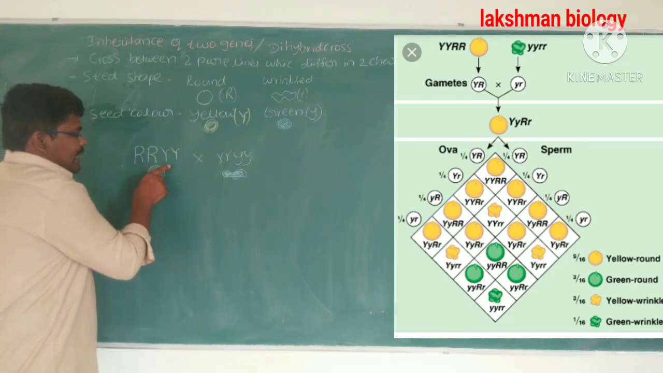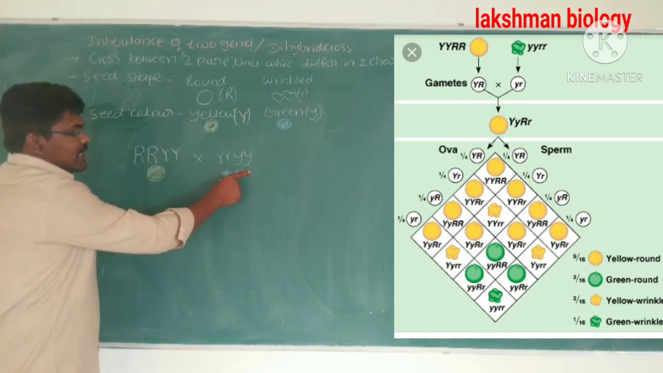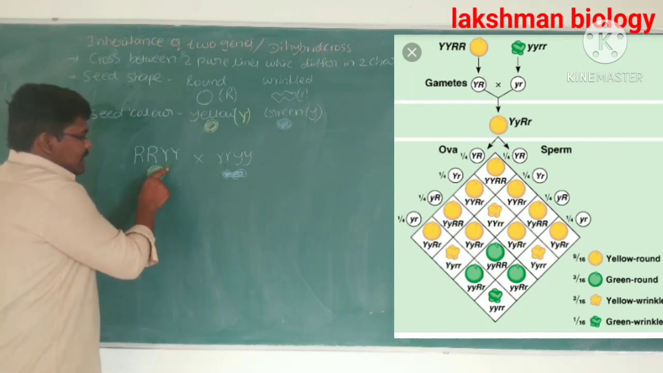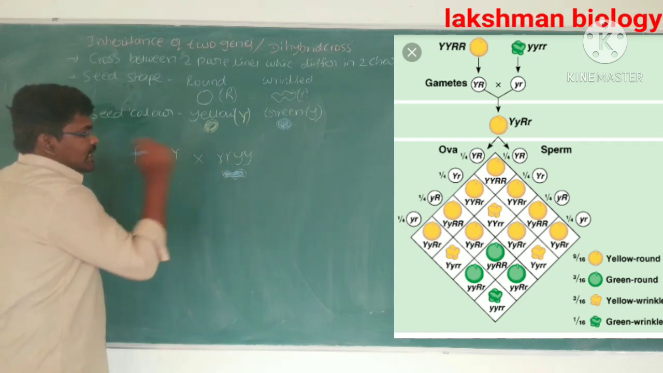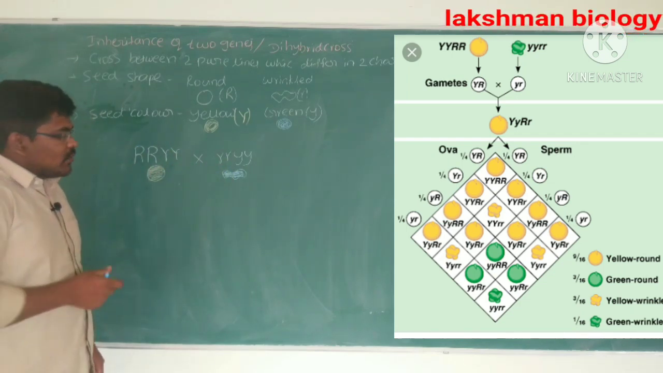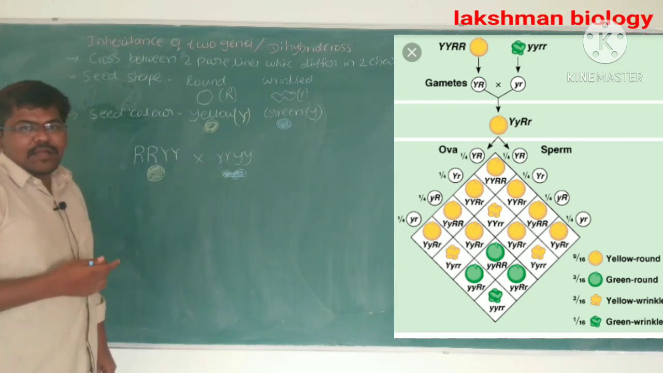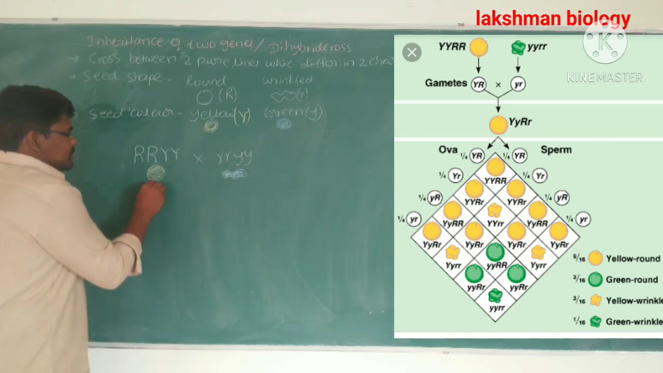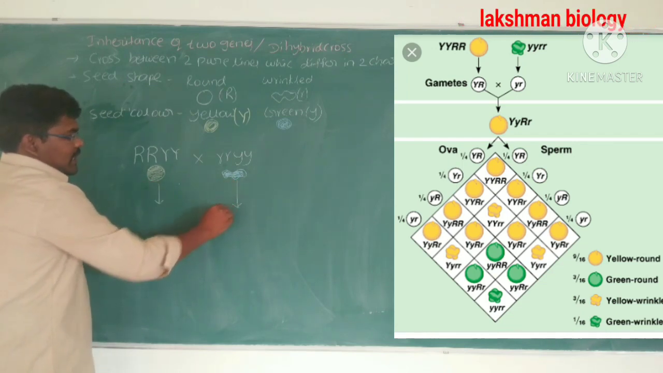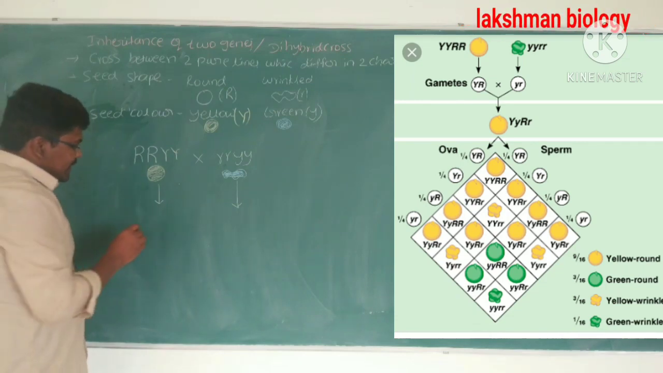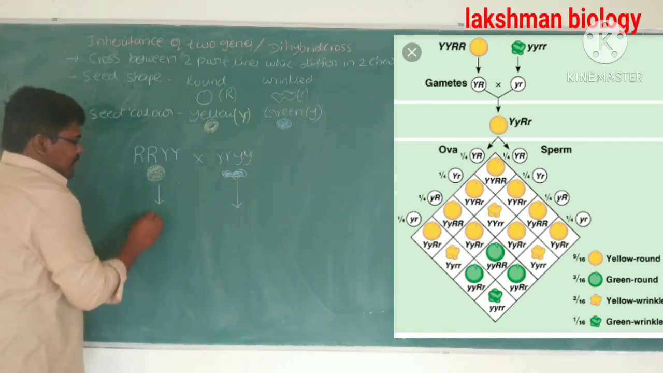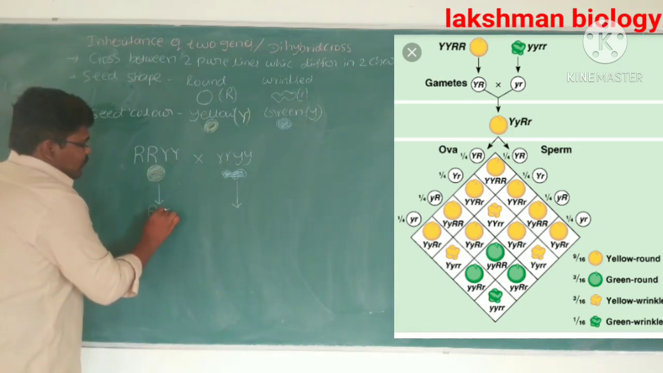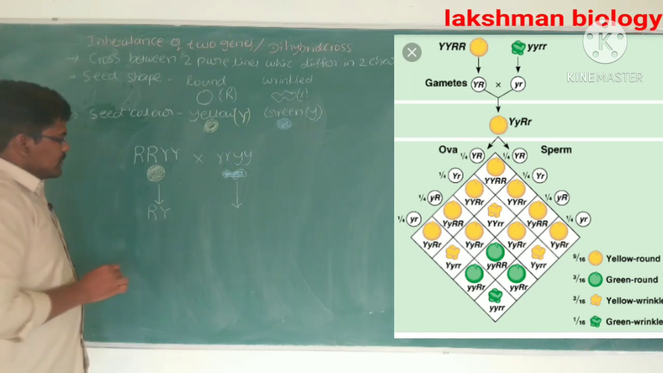Here, the round yellow seed plant was crossed with a green wrinkled plant. When he crossed the yellow round plant with the green wrinkled seed plant, what are the F1 generation plants and what are the F2 generation plants? We have to see now. During formation of gametes, we already know that only one allele enters into the gamete. From the two capital R's, only one dominant allele enters into the gamete, and from the two capital Y's, only one dominant allele enters into the gamete.